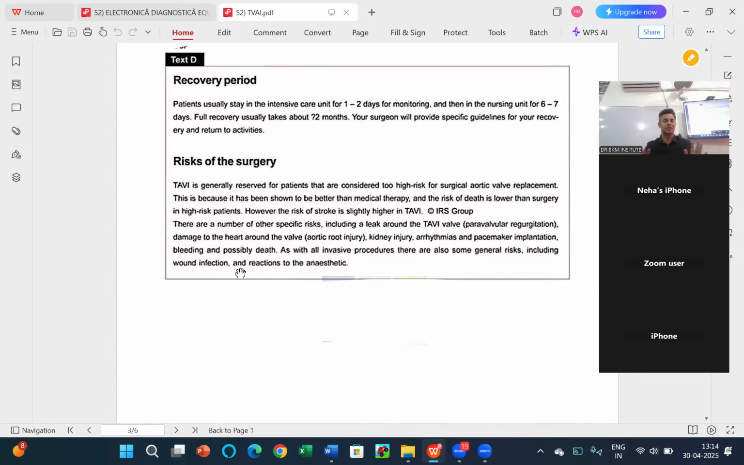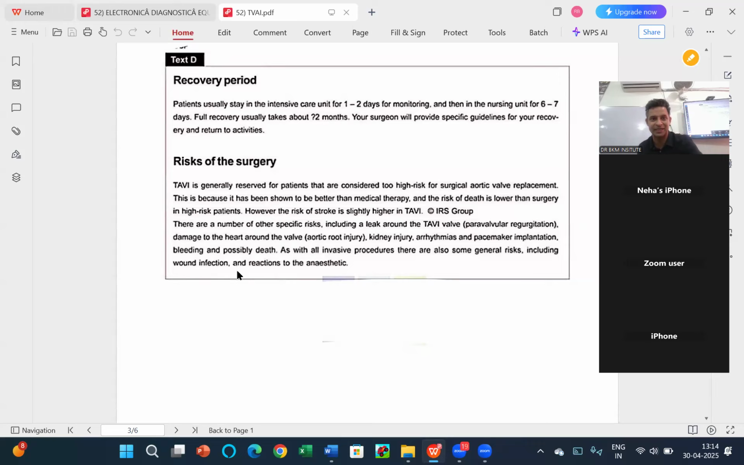Now, please understand the scenario. Out of the 20 questions, you have done 5 questions or 4 questions, which are right. Now, if you ask me, paragraph 1 gives me the information about TVAI, who benefits from it, why it is done, A paragraph. B paragraph was about 3 different methods. C paragraph was talking about problems, issues, and solutions. Now I remember it. And D paragraph talks about recovery period and risk of surgery.